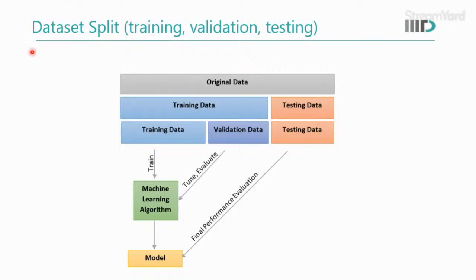Now let's see how we use this for the machine learning algorithms. We create a split of this data set. We usually create three splits: one is a training set, another is a validation set, and the third is a testing set.